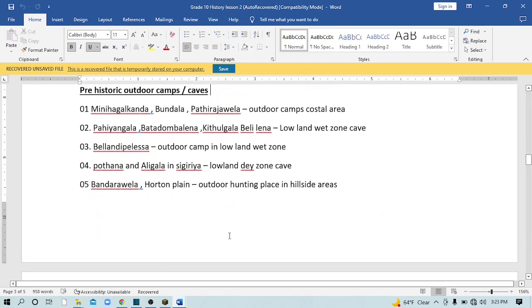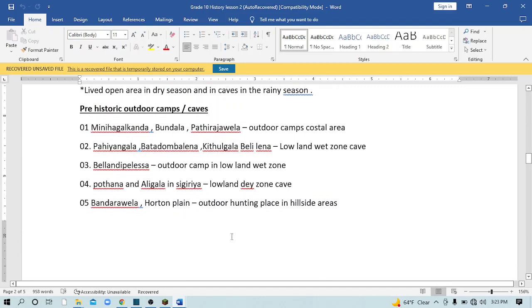This is very important, another important topic in the first subtopic. Prehistoric era outdoor camps and caves. There are 3 outdoor camps: Minihagalkanda, Bundala and Pathirajawala. Definitely you should study this. Definitely you should keep in mind, they will ask.